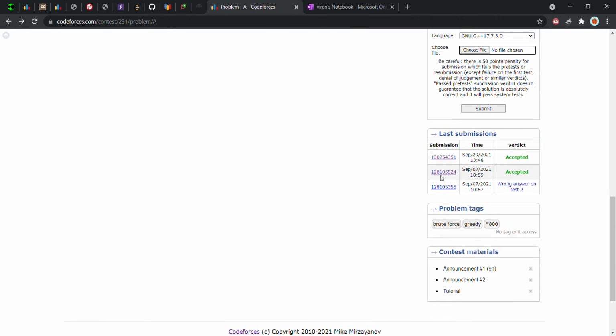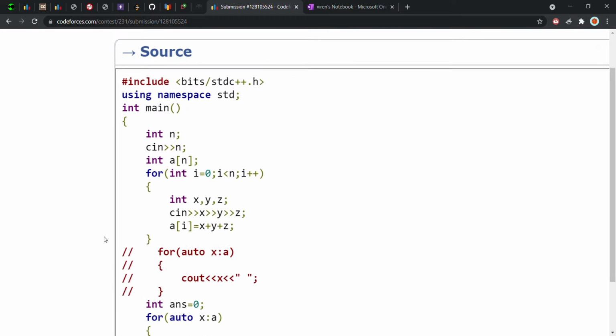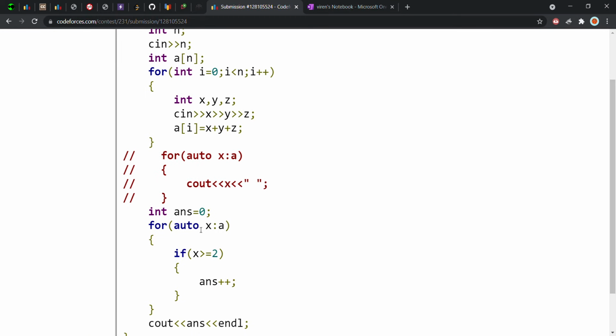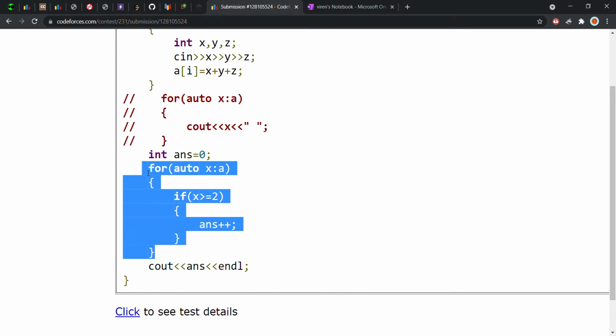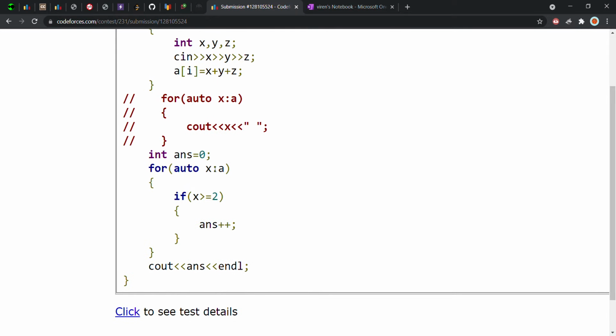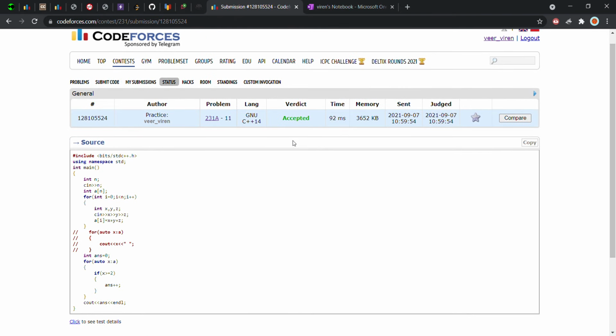Yeah, the second approach is totally the same, but I use auto here, the auto data type. So it will not require writing a long for loop. I mean, we don't have to declare the data type of x. It will be deduced automatically by using the auto for loop. Yeah, this was just the difference I used here. So this was the simple approach I used in this question, and it got accepted.